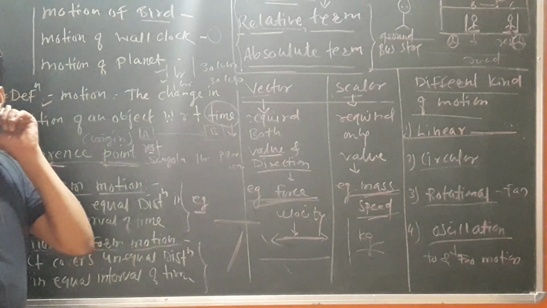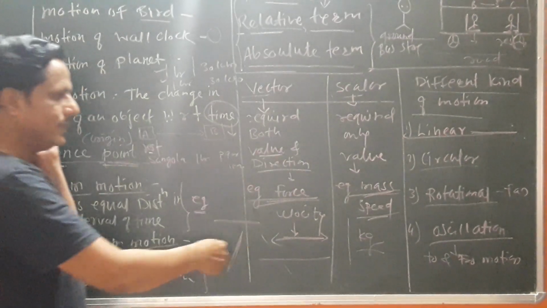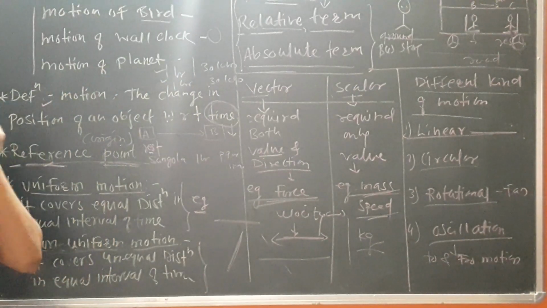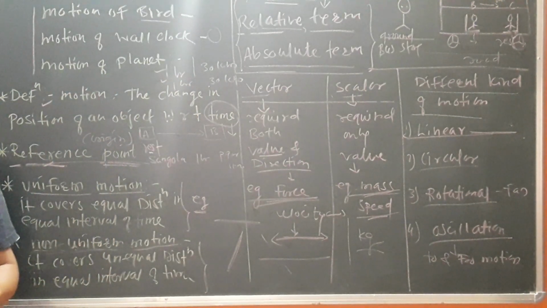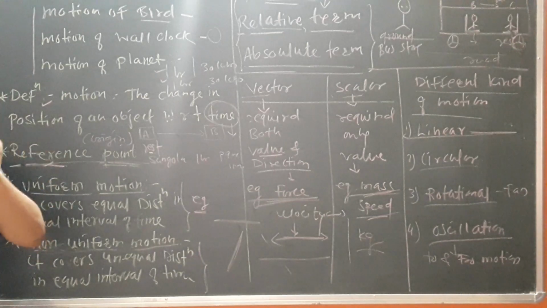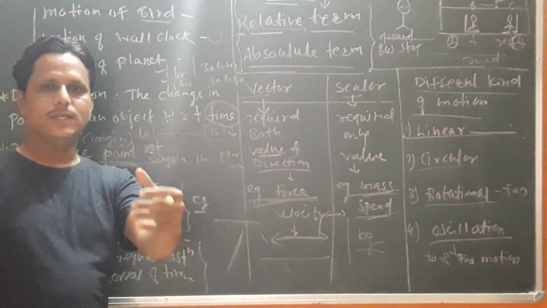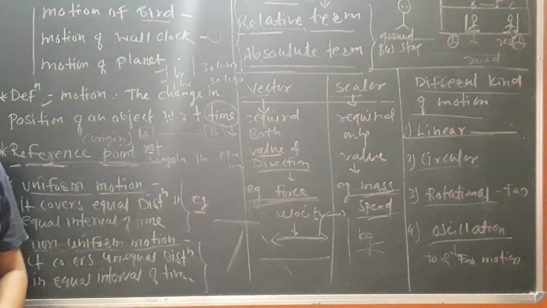Again, the terms speed and velocity we will discuss in detail later. Velocity is again a vector quantity, velocity along with the direction. As recently we saw the example of the cyclone Nisarga in Maharashtra.